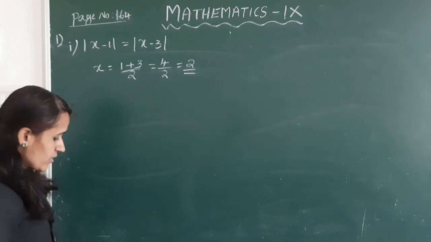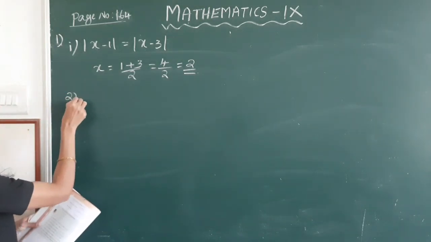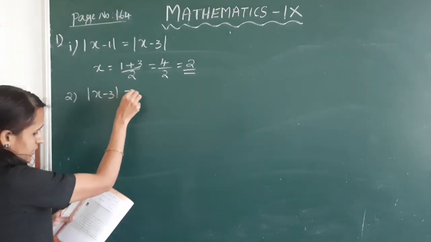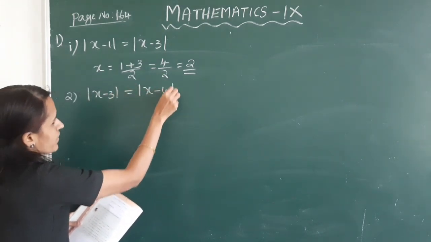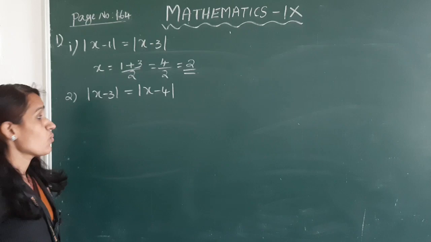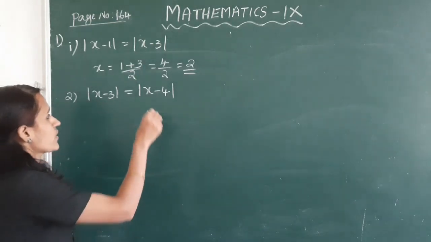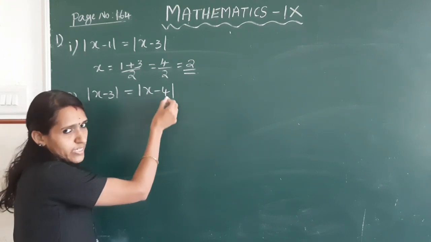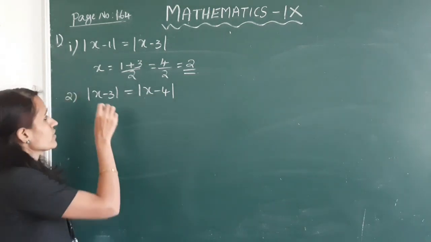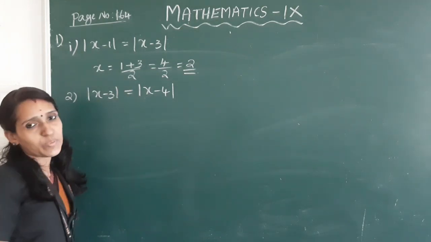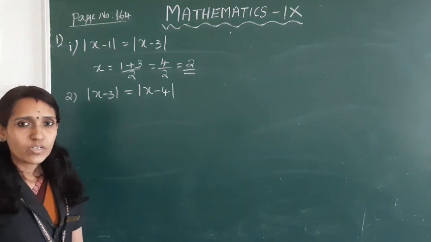Okay. Next, mod x minus 3 is equal to mod x minus 4. Mod x minus 3 is the distance between x and 3. Mod x minus 4 is the distance between x and 4. Here, the distance between x and 3 is equal to the distance between x and 4.